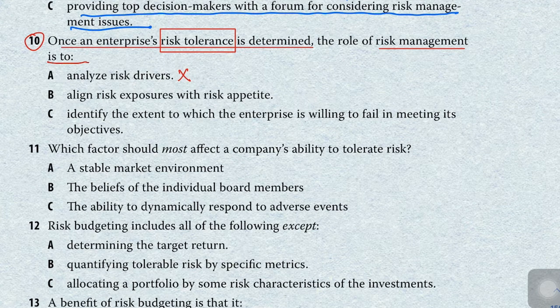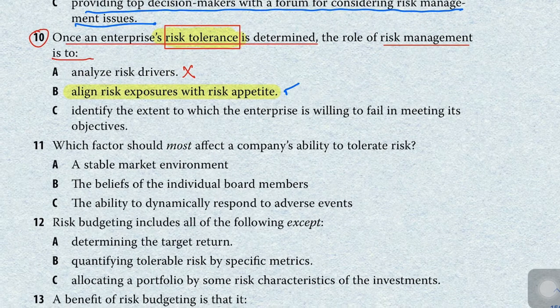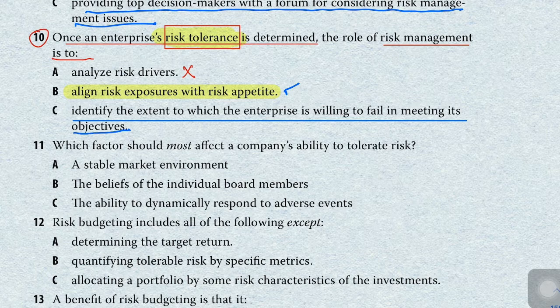What we have to do now, once our risk tolerance is determined, is align the risk exposure with the risk appetite: how much exposure we should take as per our ability to take risk. So the correct answer of this question will be option B, but we will also read it out. Identify the extent to which the enterprise is willing to fail in meeting its objective. This is also not the risk management objective after risk tolerance is determined. The correct answer of this question is option B.